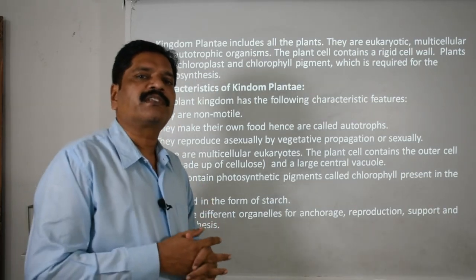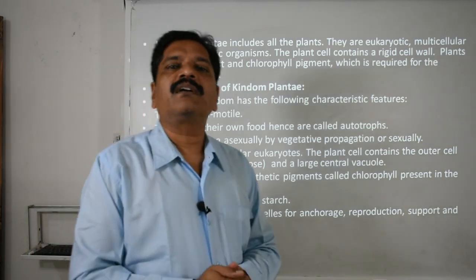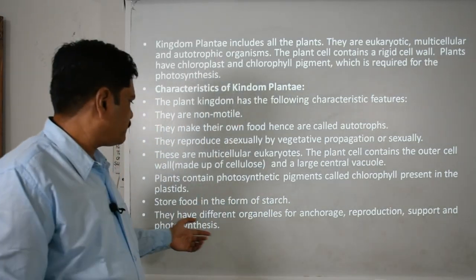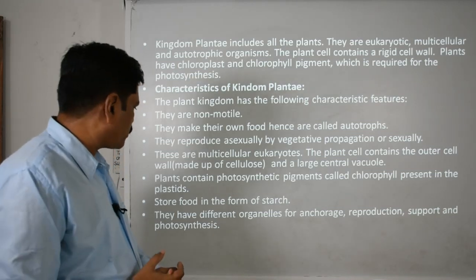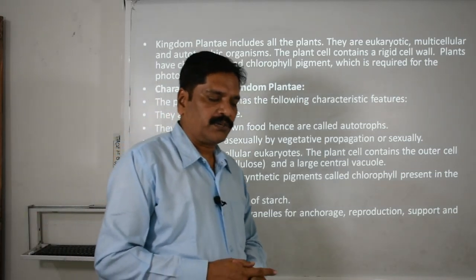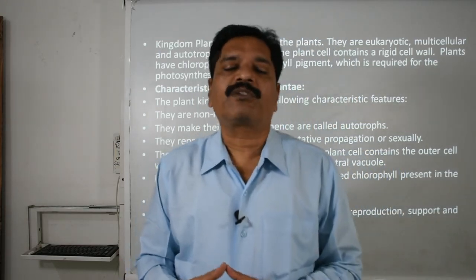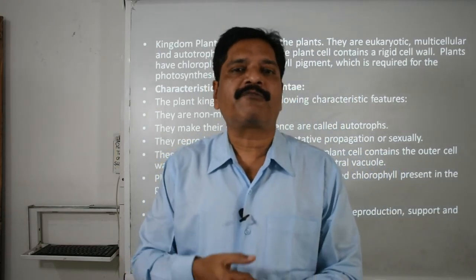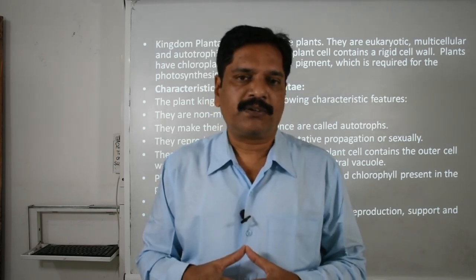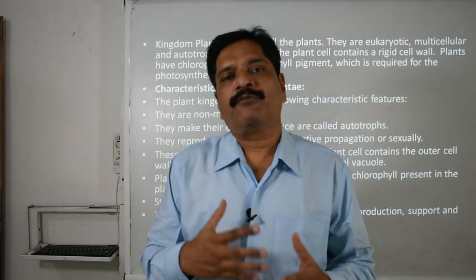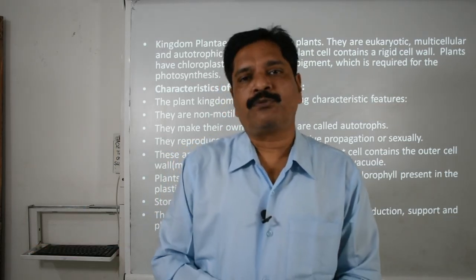Okay, first they produce the simple carbohydrate glucose, and later on this glucose turns into starch. Then they have different organelles for anchorage, reproduction, support and photosynthesis. This is the speciality of this one thing. Because they are non-motile, they remain fixed in one place, and from here only they perform all their life activities. So for anchorage, from rhizoids to well developed taproots are there.